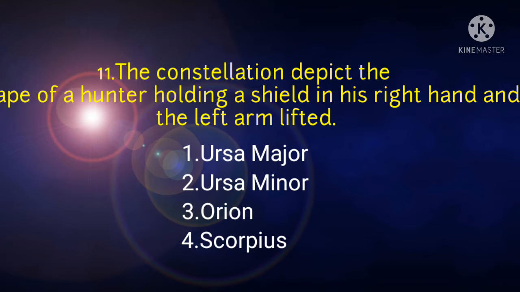The constellation depicts the shape of a hunter holding a shield in his right hand and the left arm lifted. Options: number 1, Ursa Major, number 2, Ursa Minor, number 3, Orion, number 4, Scorpius. When a group of stars form a pattern in the sky, it is called a constellation. Orion is a kind of a constellation. It gives the shape of a hunter holding a shield in his right hand and the left arm lifted. So the correct answer is Orion.